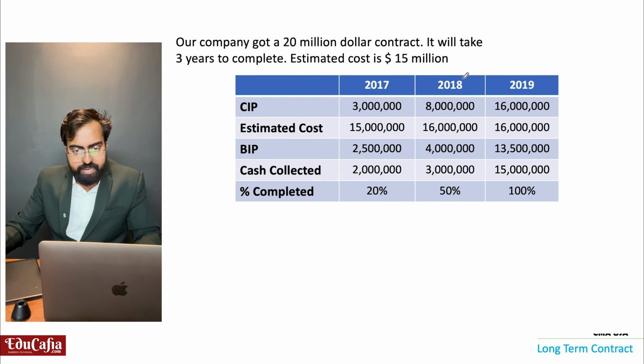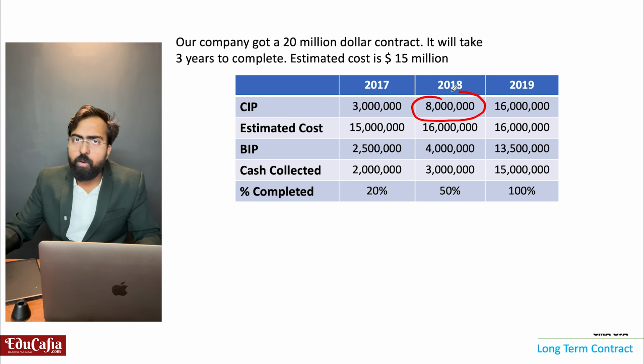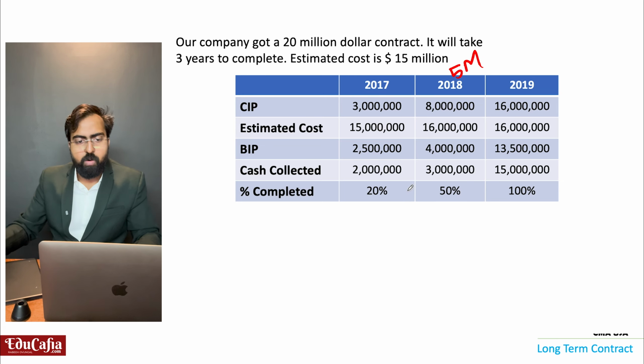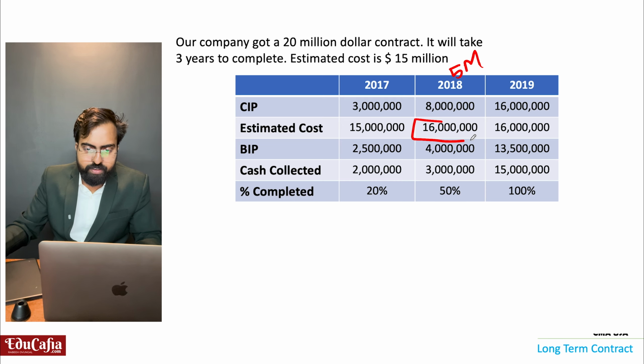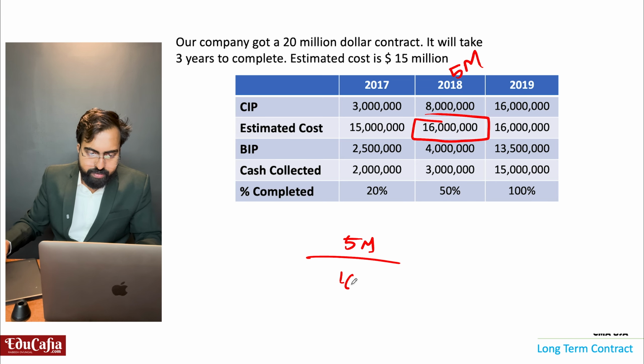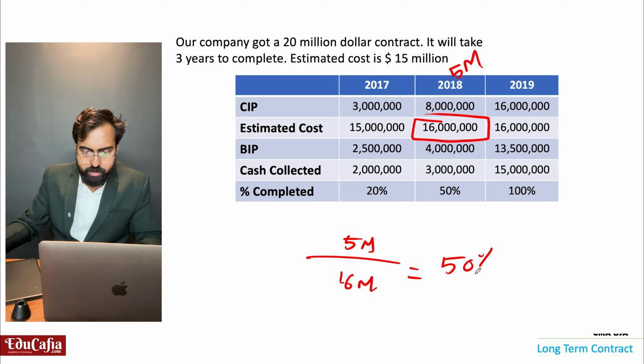In 2018, how much happened? 8 million. No, 3 million is the previous one. So in 2018, 5 million completed. What is my estimated cost? 16 million. So 5 million divided by 16 million is equal to 50 percentage.